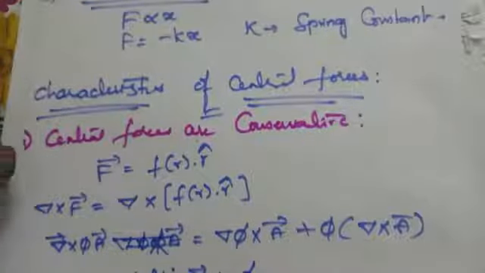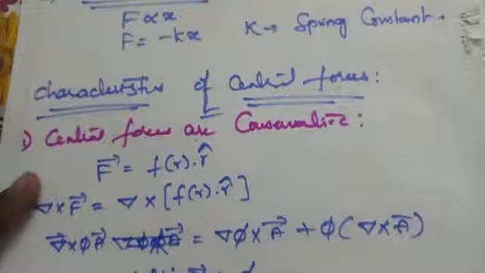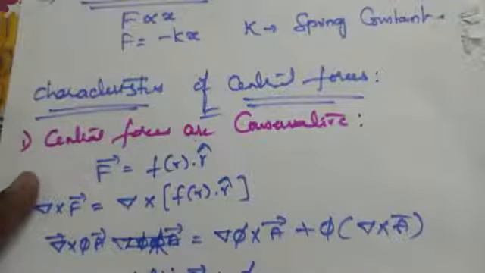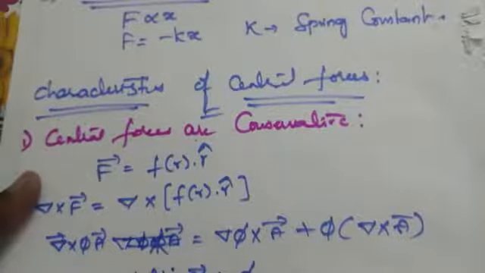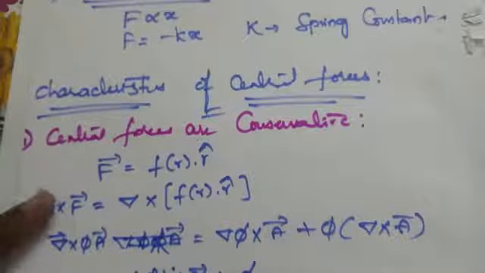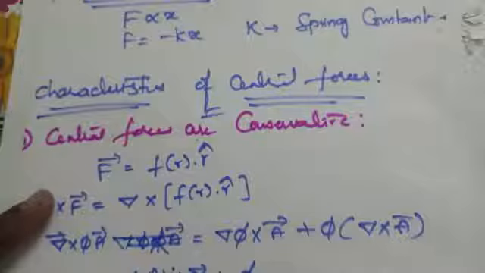But we know that del f of r can also be written as f dash r by r into r cap. Substituting in the above equation, we get f dash r by r into r cap cross r cap plus f of r into del bar cross r cap.